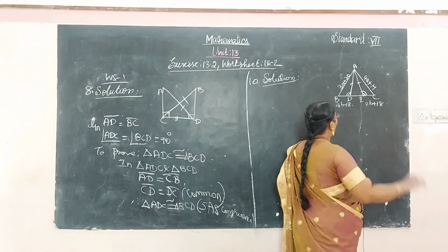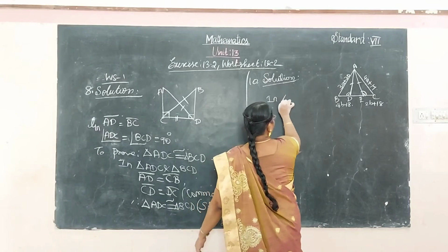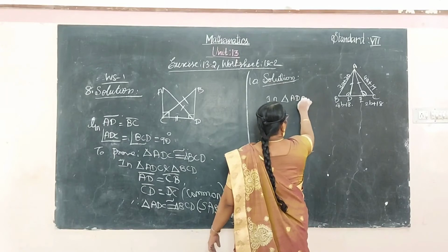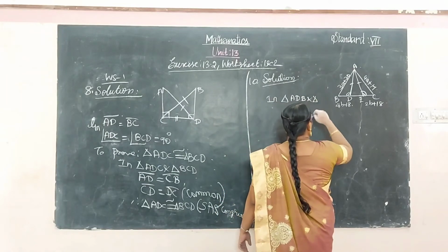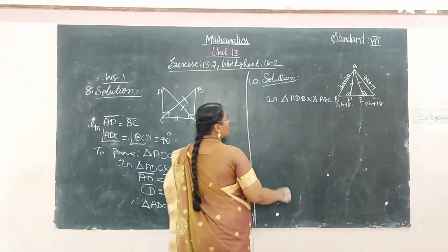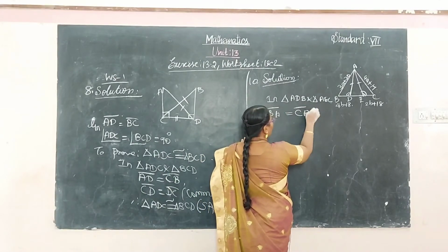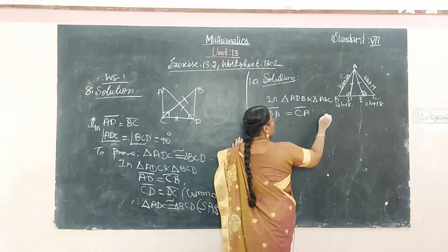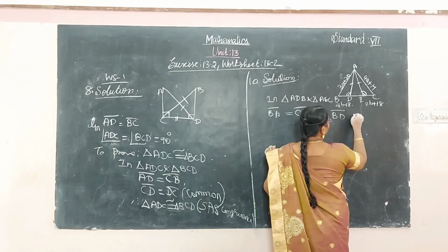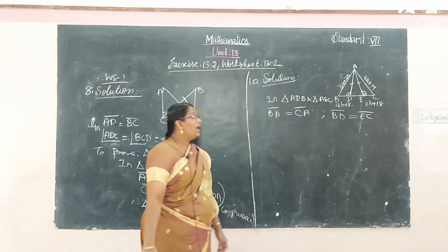See, these two are the congruent triangles which are there in a triangle, triangle ADB and the triangle AEC. The sides are equal. BA is equal to CA, and also BD is equal to EC. Now we have to find out the values of A and B.